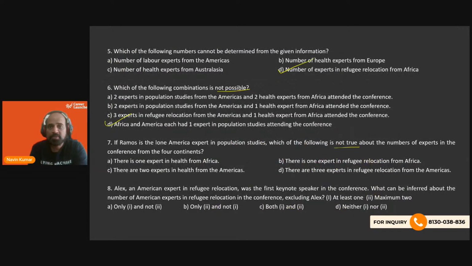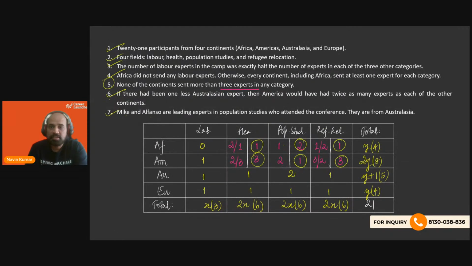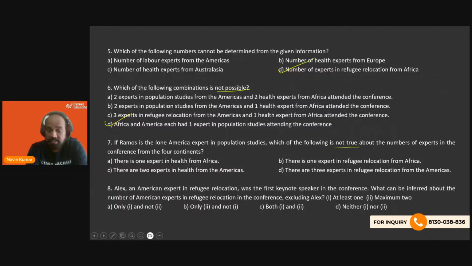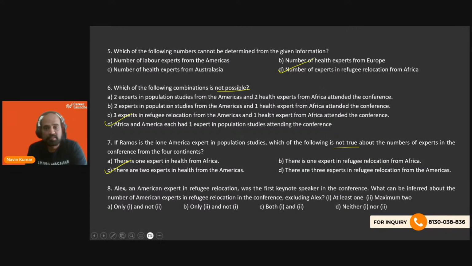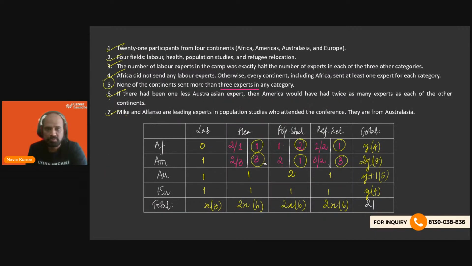The question is about not being true. Refugee Africa 1. This is also true. 2 experts in health from Americas. Health, 2 experts. No, there are going to be 3. Last, Alex, an American expert in refugee relocation. So in refugee relocation from Americas, we are supposed to have a 1.